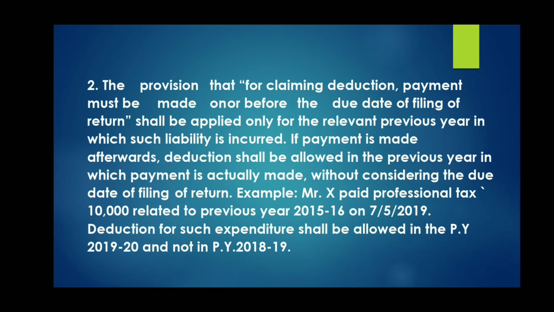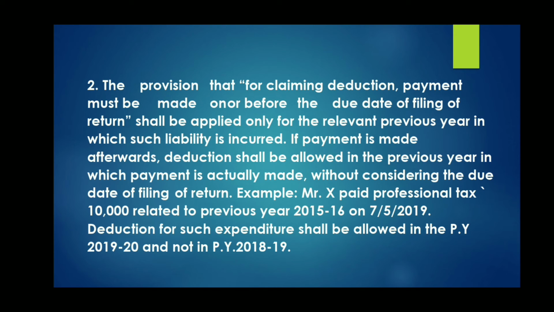But this condition is applicable only in relation to the previous year. Suppose I have to make the payment for the previous year 15-16, and of course I made the payment in 15-16, then 43B will not interrupt. You can claim the deduction.